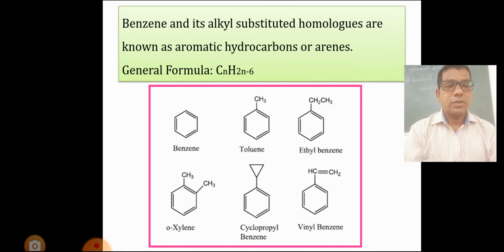First example is benzene. Second example, benzene ring attached to the CH3 group, then it is known as toluene. Benzene ring attached to the CH2-CH3 group, that is ethyl group, is known as ethylbenzene. If two similar groups, that is 2 CH3 groups, are attached, it is known as orthoxylene. If the benzene ring is attached to a cyclic propyl ring, it is known as cyclopropylbenzene. If attached to the CH=CH2 group, it is known as vinylbenzene.